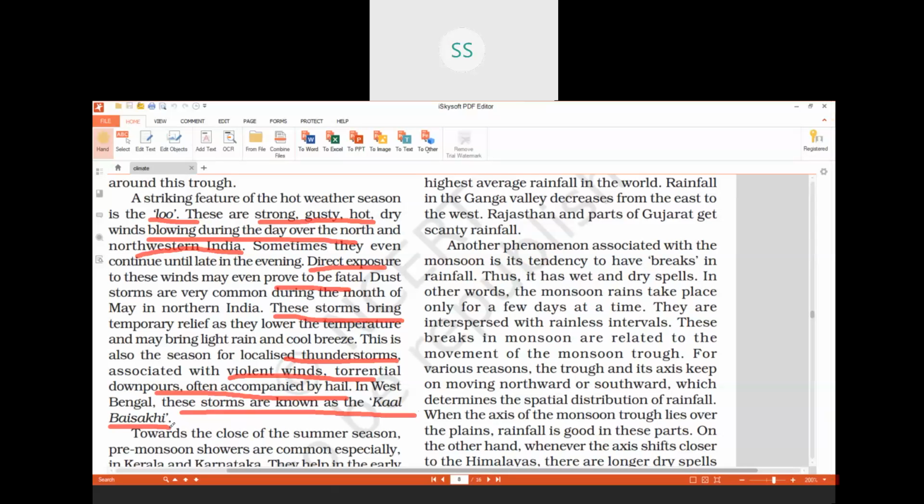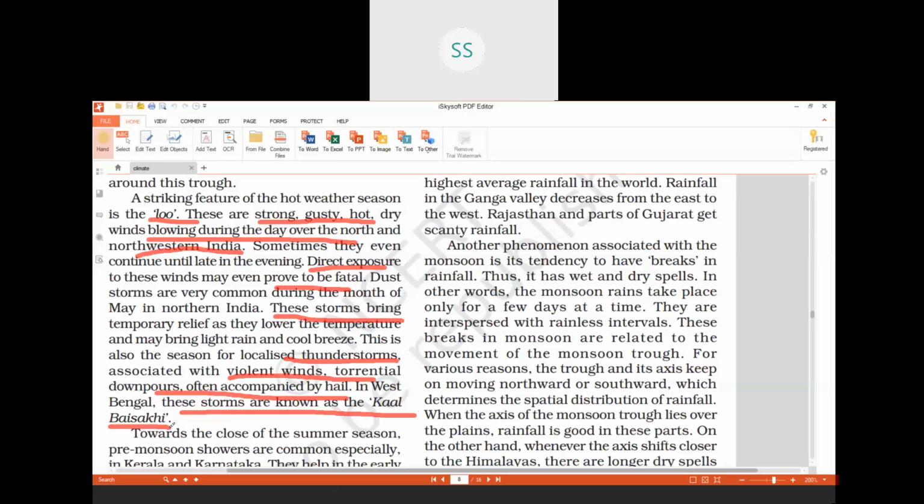And in West Bengal, when the crop is ready to get harvested, that is the rice crop, because in West Bengal rice is grown more, so the rice is ready and it is just before the harvest, there is a hailstorm and the crop gets destroyed. That is why they call it not Baisakhi, Kal Baisakhi means something which has destroyed their festival Baisakhi.